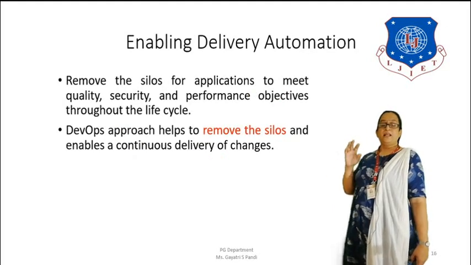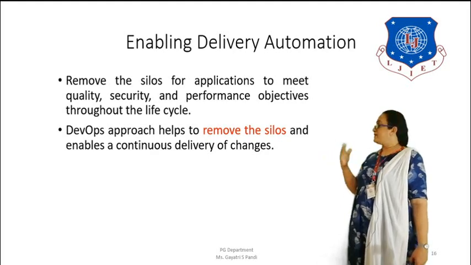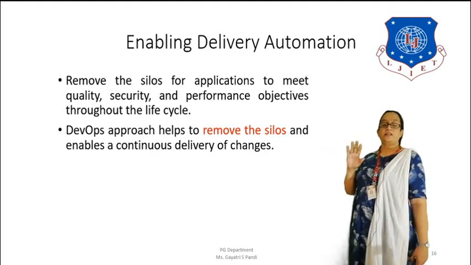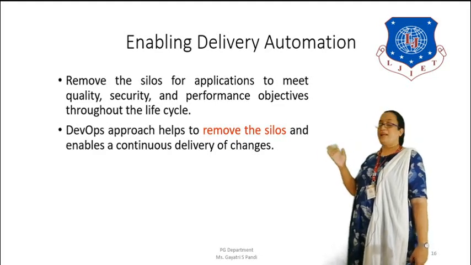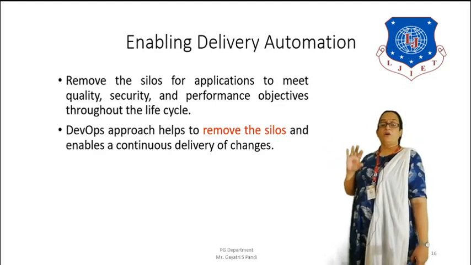Now, enabling delivery automation basically removes the silos from the application, and this is to meet the quality standards, the security standards and the performance objectives throughout the life cycle. So the DevOps approach helps to remove the silos and enable a continuous delivery of changes. Silos always have some problems because they are isolated. So DevOps helps to remove such silos, and also helps in enabling a continuous delivery of changes.